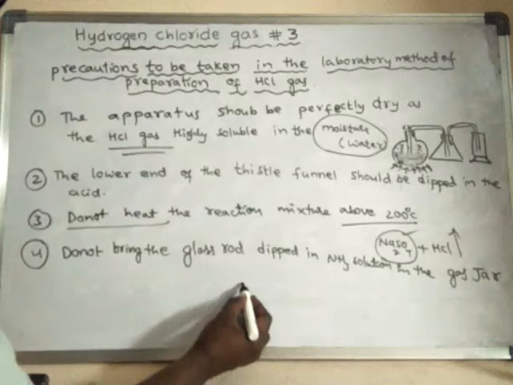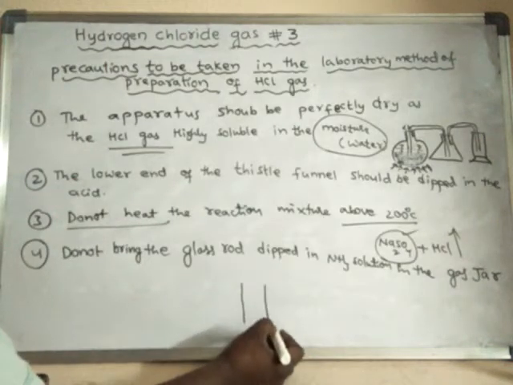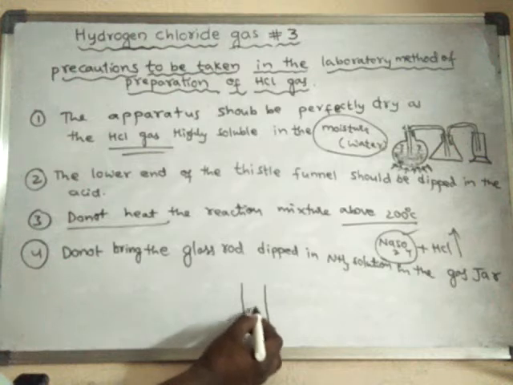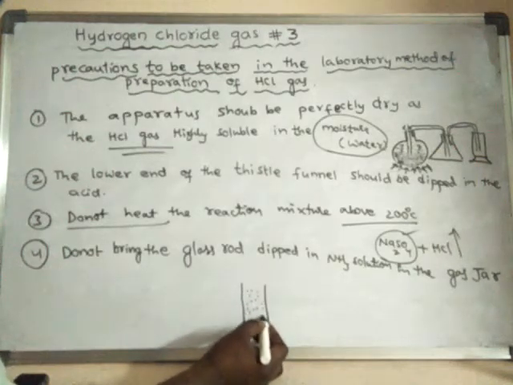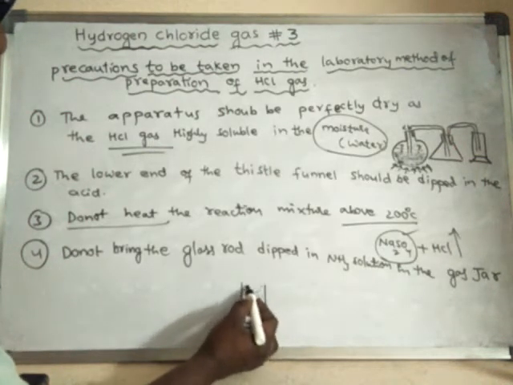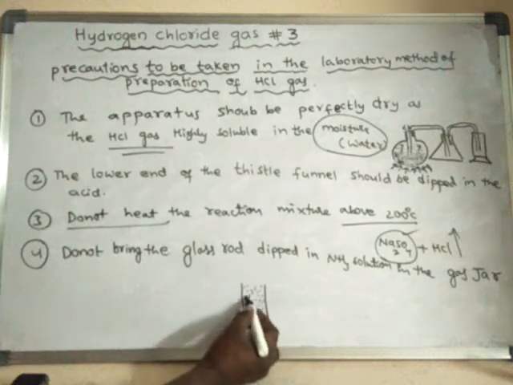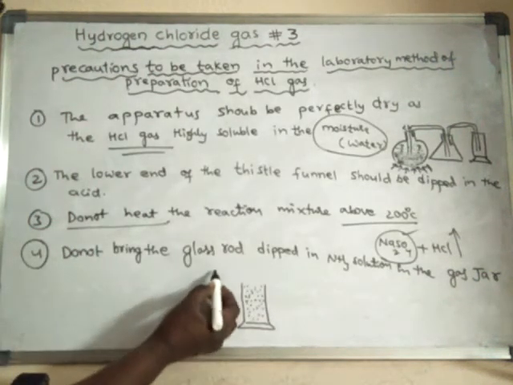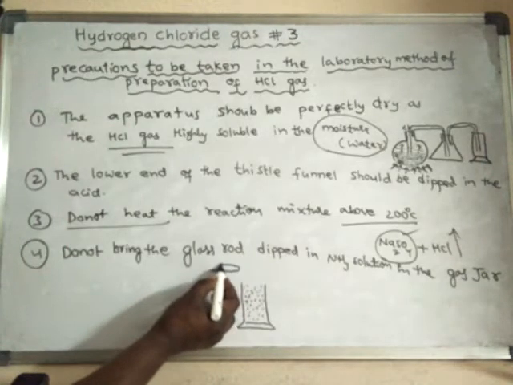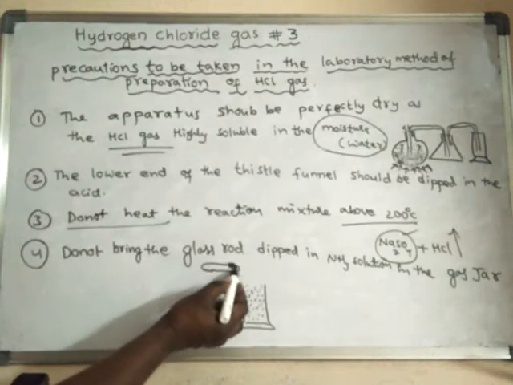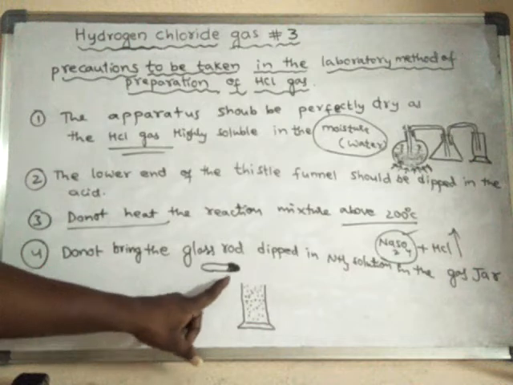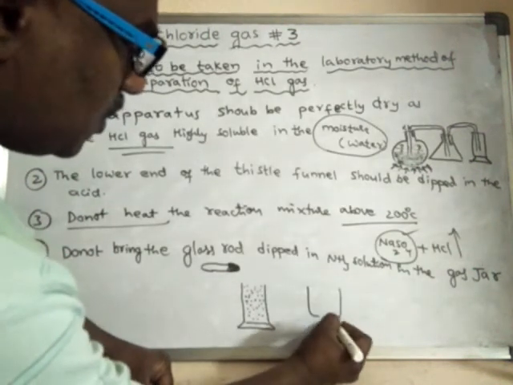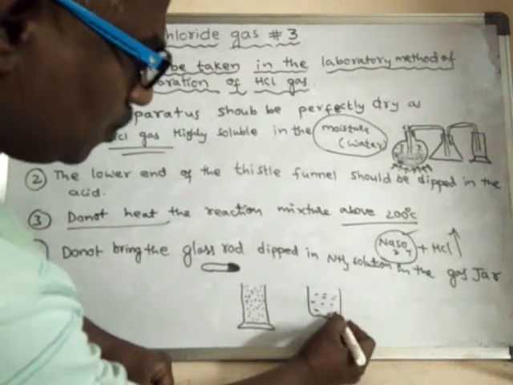See, suppose this is a gas jar containing HCl gas. HCl gas is present in this gas jar. So in order to test whether the given gas is HCl or not, what will we do? Simply we will bring the glass rod which is dipped in ammonia solution. Initially we will dip this glass rod in ammonia solution. Suppose this is ammonia solution.